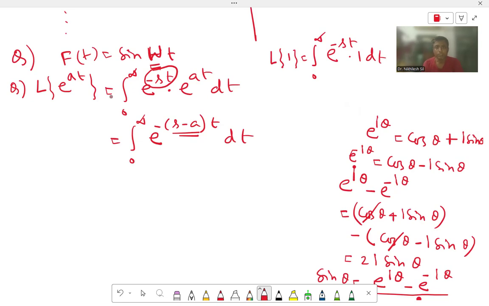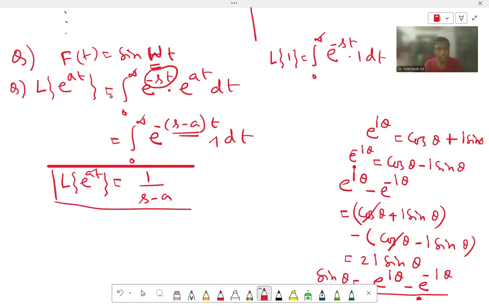So in place of s, this is s minus a. Here also, in place of s, this is s minus a. So, as before, if we do the integration, ultimately we will get the value 1 by s minus a. So the Laplace transformation of e to the power at is equal to 1 by s minus a.